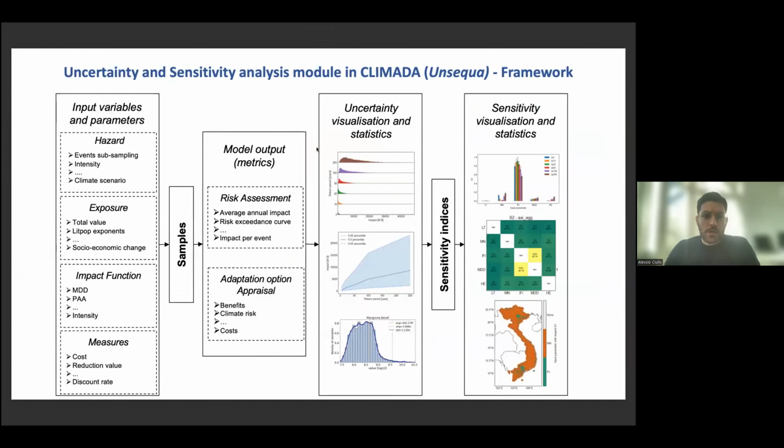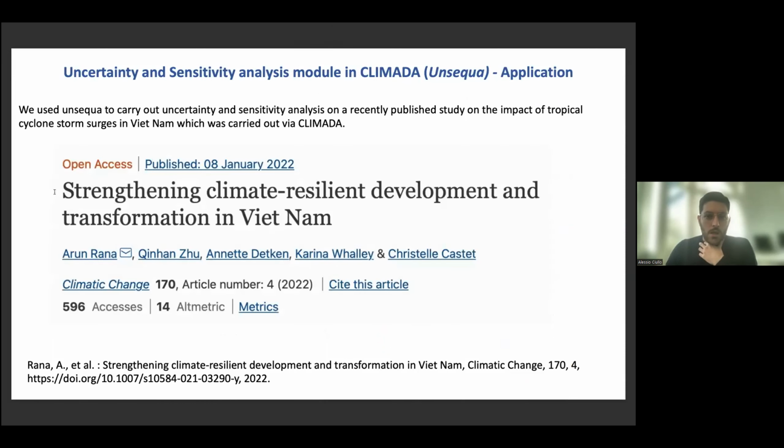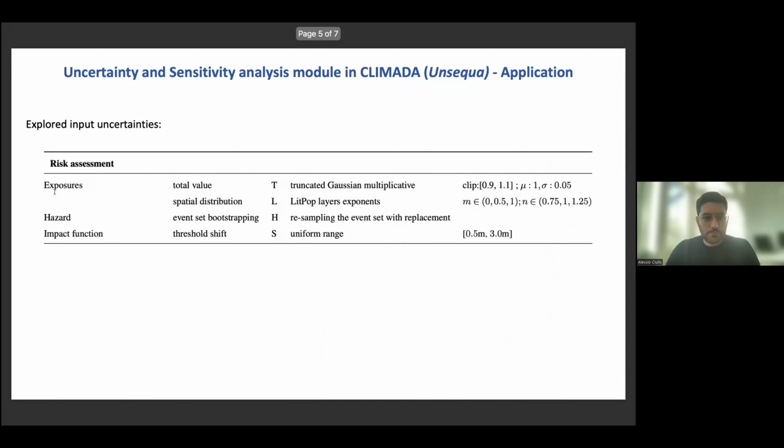The framework of our modeling setup follows the standard framework for carrying out sensitivity analysis. You sample input factors from the hazard, exposure, impact function, and measure. Then you propagate them through an uncertainty analysis, Monte Carlo kind of analysis, and then you finally visualize the sensitivity indexes. We applied this on an existing paper and perturbed the input factors of exposure, hazard, and impact functions.